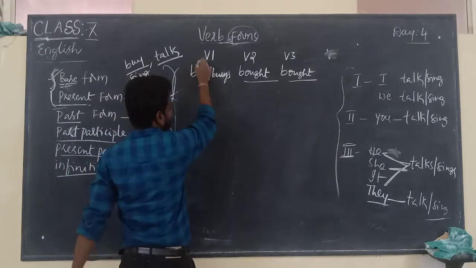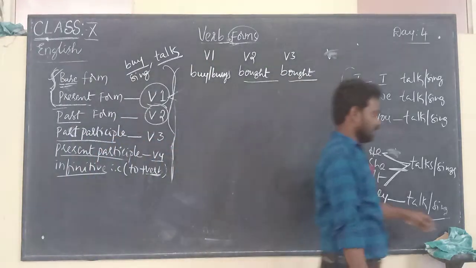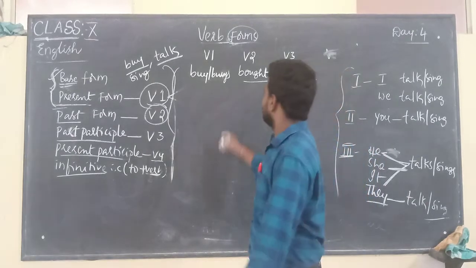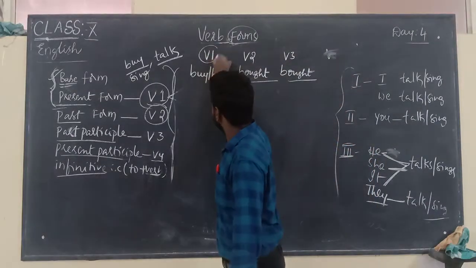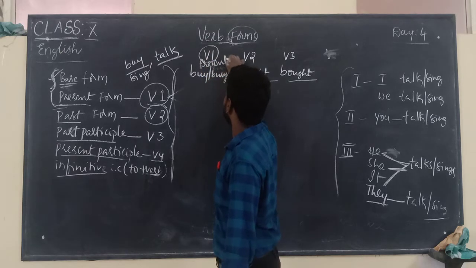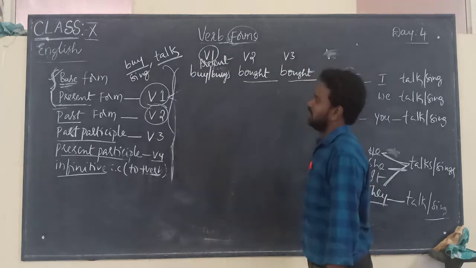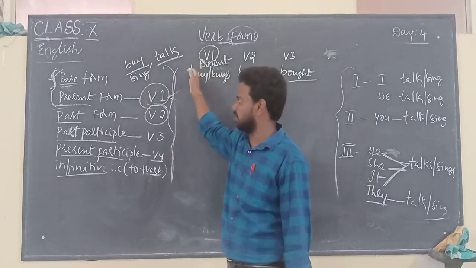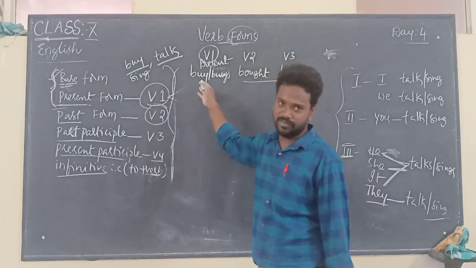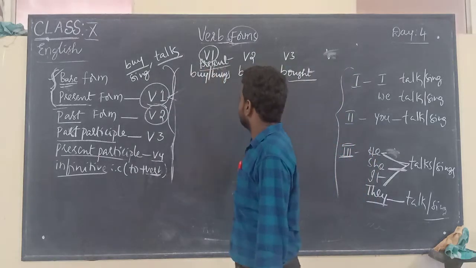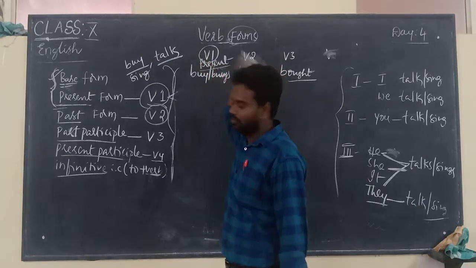V1 is nothing but the present form of the verb. In some grammar books it is given as the base form also, it's no problem at all, but I have given you the difference very clearly. The present form is nothing but V1.